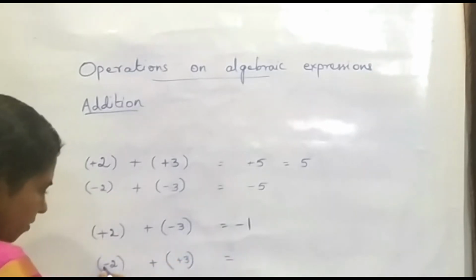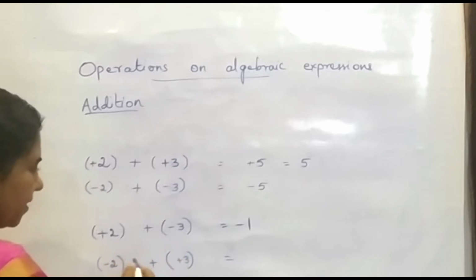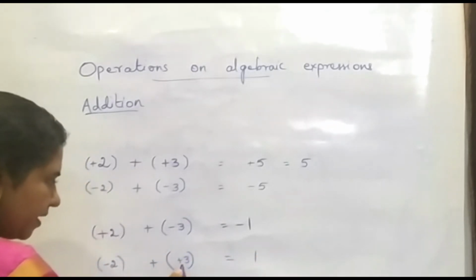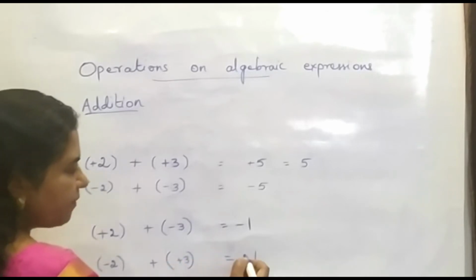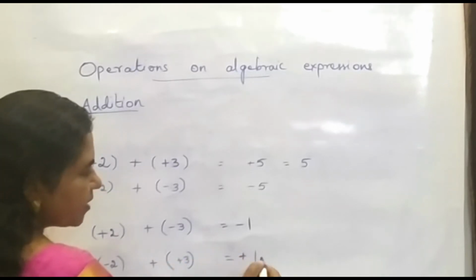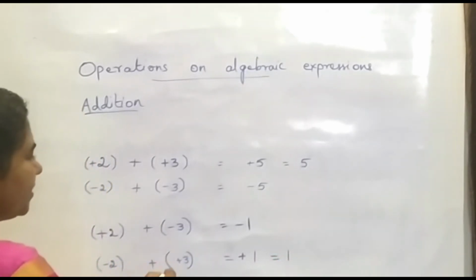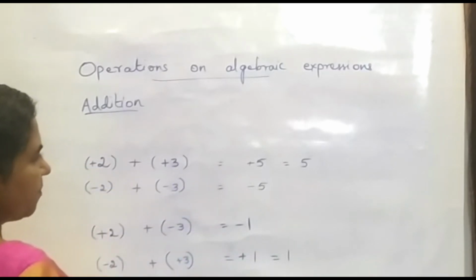Now here also we have different signs. So we have to subtract both the numbers. So 3 minus 2 is 1. And the bigger number is 3. The sign of the bigger number is plus. So we have to give a plus sign in front. Plus 1 can be written as 1. Okay. So in this way we have to add positive and negative numbers.